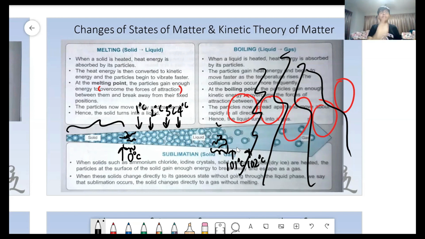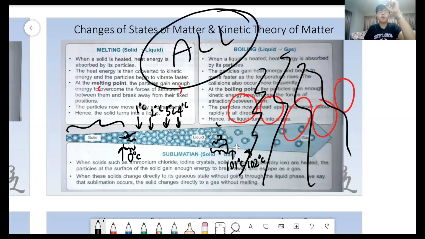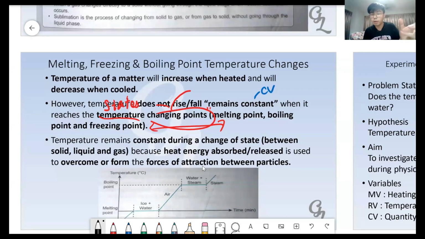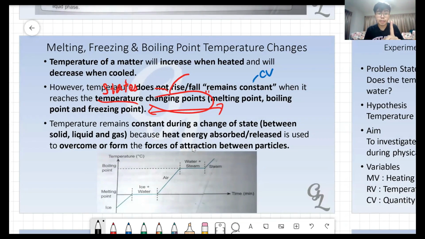Then after 100 degrees Celsius, after all of the forces of attraction are broken, 100% broken. Listen, when I say 100%, I mean 100%. When 100% of the forces of attraction are broken, then the temperature will start rising again. Then it is completely gas, 101, 102, 103, 104, 105, and it will shoot up again. So let us observe the graph first, before I show you what happens when it starts the other way around, when it freezes.